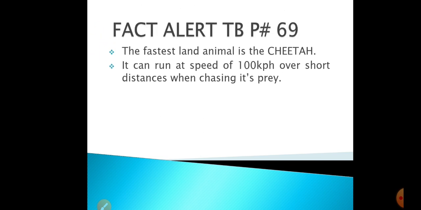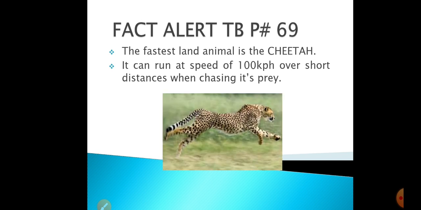Next you have to refer to the fact alert that is available on page number 69 of your science textbook, and it is about the cheetah. The fact alert says that the fastest land animal is the cheetah, and it runs at a speed of 100 km per hour to chase its prey. So the cheetah is the fastest land animal.